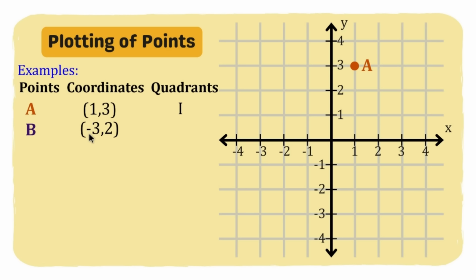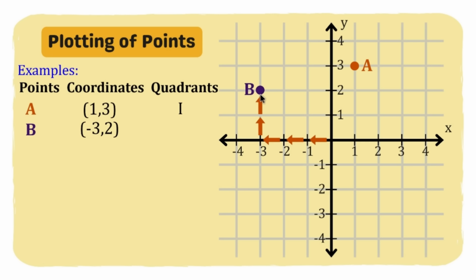So, we have here negative 3. So, magmumove tayo from the point of origin going to the left or right? Since this is negative, we will move going to the left side. So, we will count 1, 2, and 3 from our point of origin dito sa x-axis. And then dito naman sa y-axis, we will go upwards 2 units. Okay, so 2 units, 1 and 2. Ito na po yung ating point, which is point B.